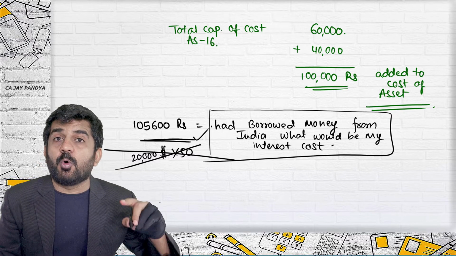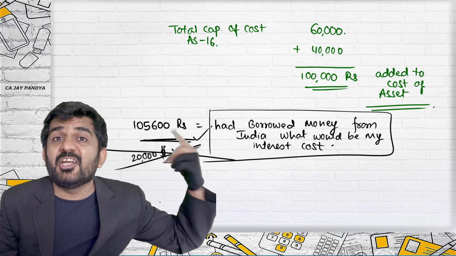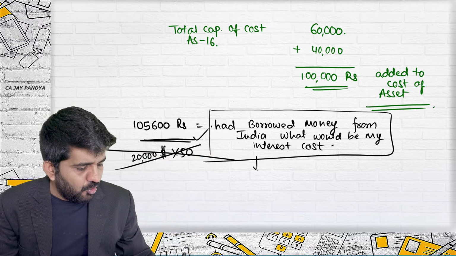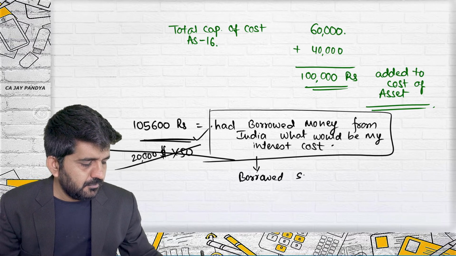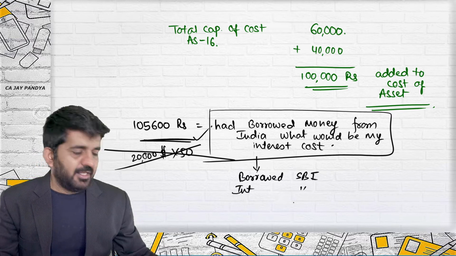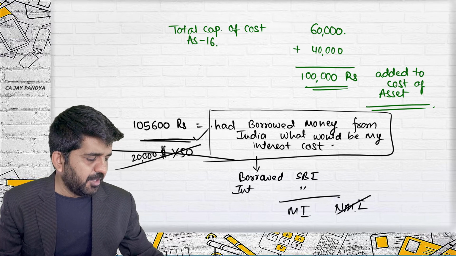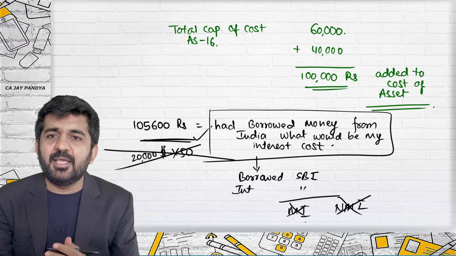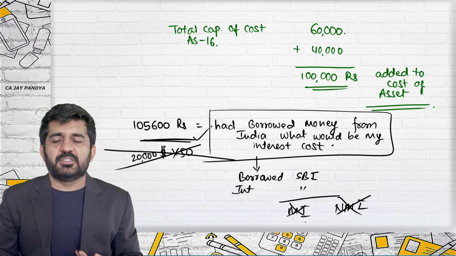Or what would be the amount of interest I would be paying to an Indian bank, that is SBI? When you are paying interest to SBI, there is no question of monetary item and non-monetary item, because AS 11 will not be applicable. Is this clear?